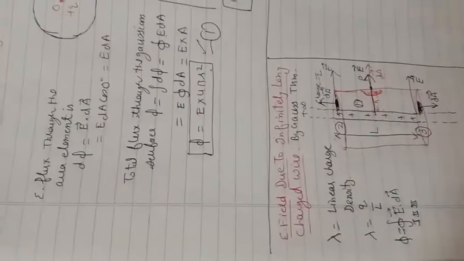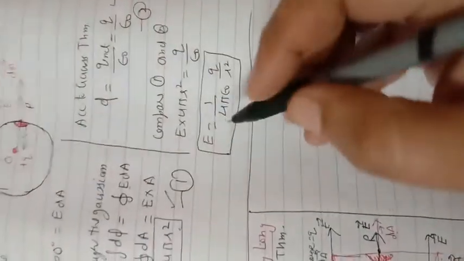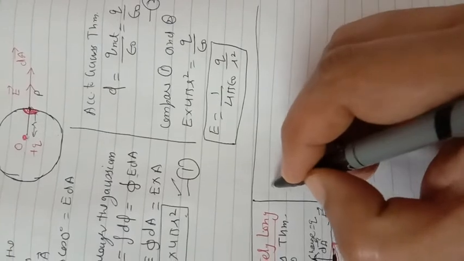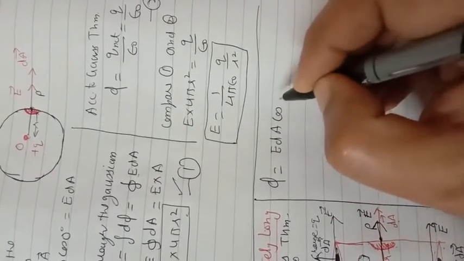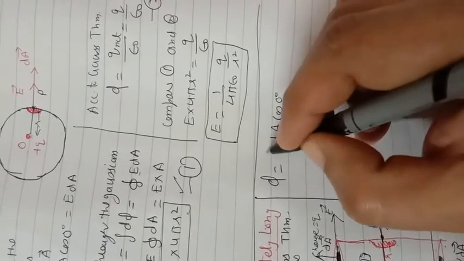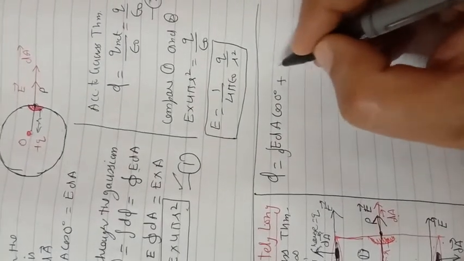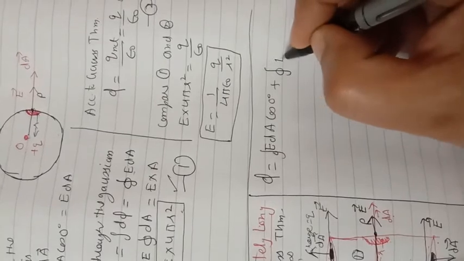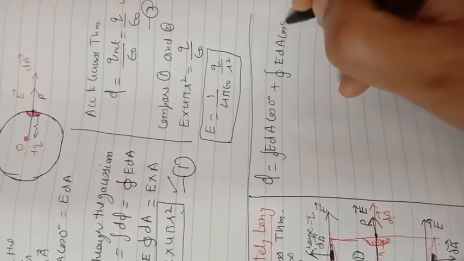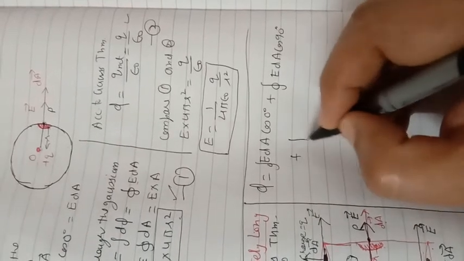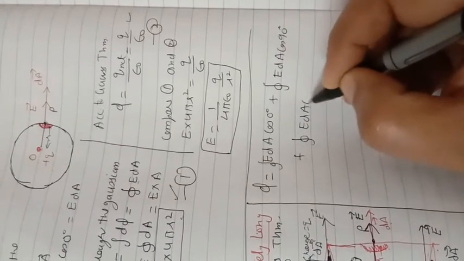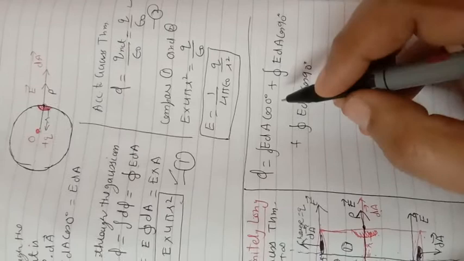So if we expand the equation, we get that the total flux phi is equal to E dA cos 0 for the first surface, plus E dA cos 90 for the second surface, plus E dA cos 90 for the third surface.